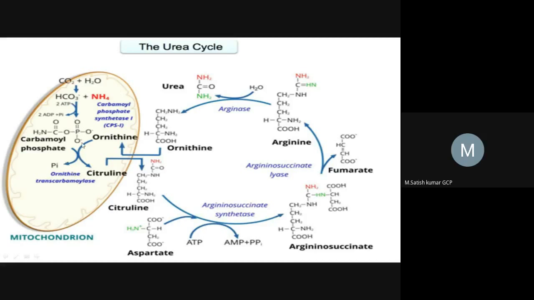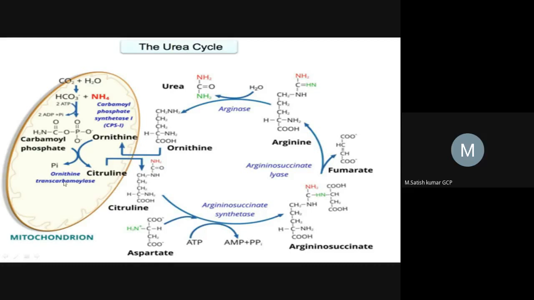In the second reaction, ornithine, which is generated in the cytosol, will be transported into the mitochondrial matrix. So here this ornithine combines with carbamoyl phosphate, so the product will be, sorry, citrulline is the product.